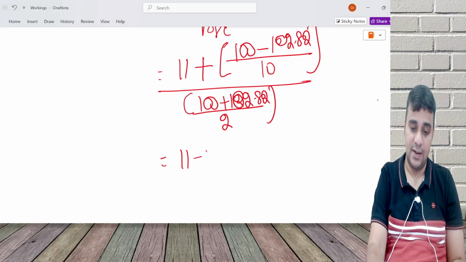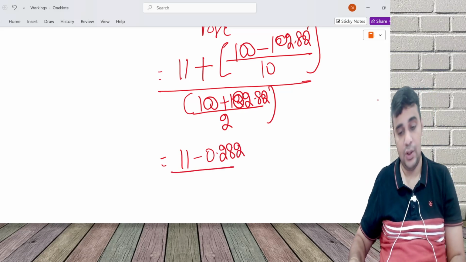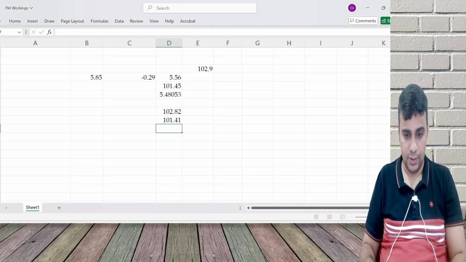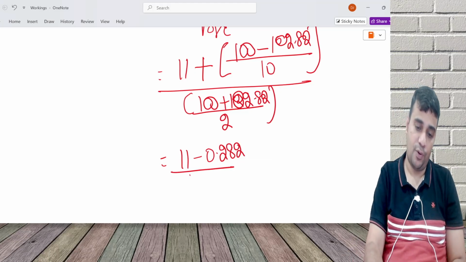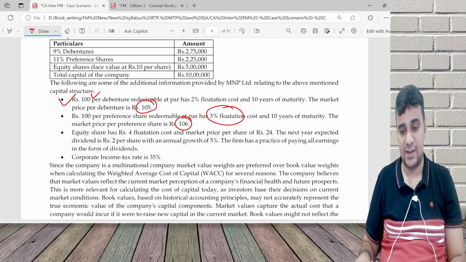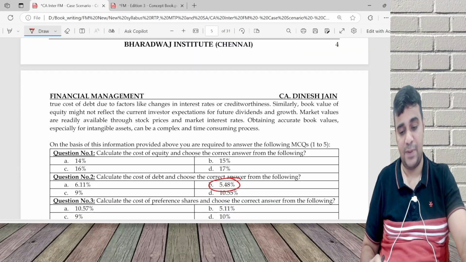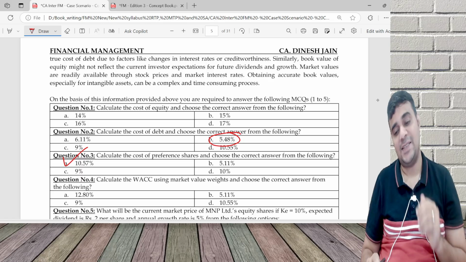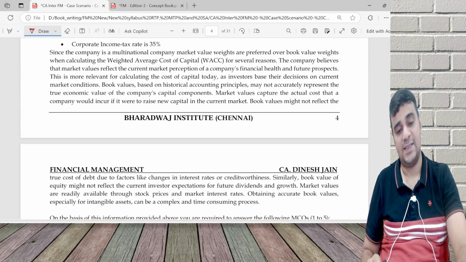11 minus 0.282, over a denominator of 101.41. Hope no calculation errors. 10.57%. No calculation errors, 10.57%. Cost of equity is the simplest of the lot.